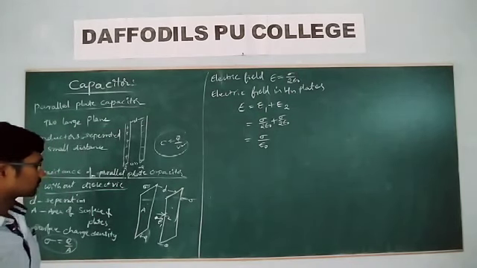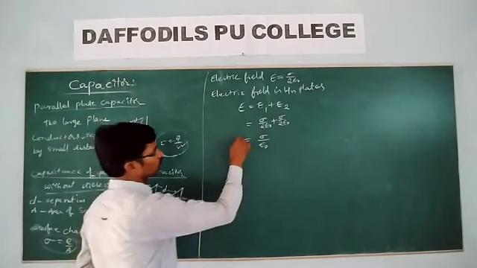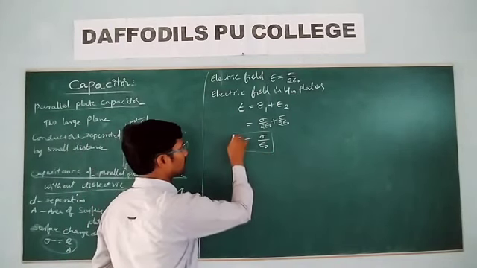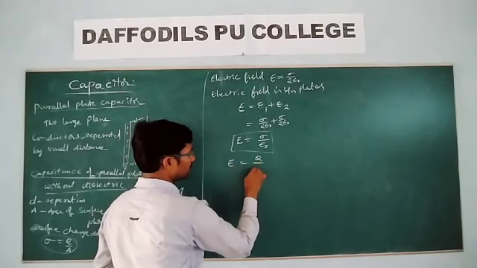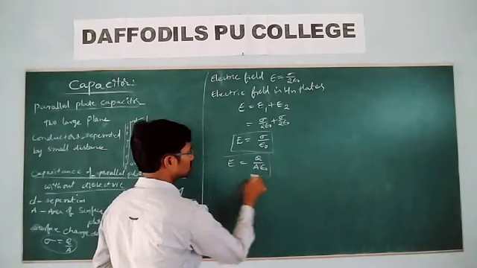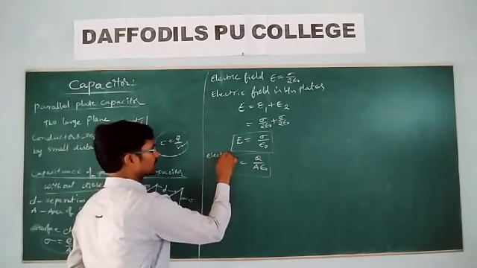E is equal to sigma by epsilon naught. But we know sigma is equal to what? E is equal to Q by A epsilon naught. Q is equal to what? E is equal to Q by A epsilon naught. That is the electric field.